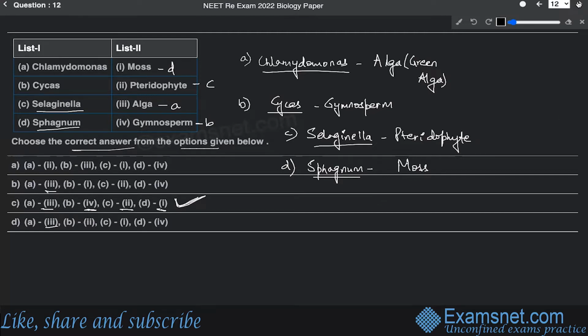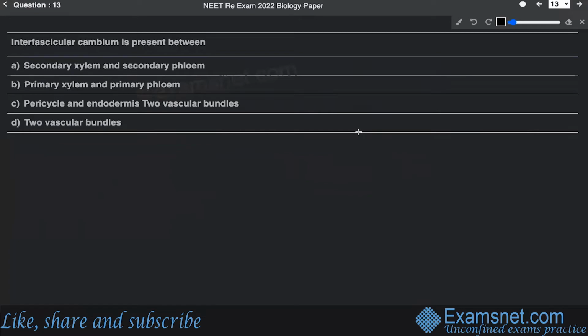Now, question number 13. Question number 13 says that interfascicular cambium is present between. All right. So basically, there are two types of cambium. One is called the interfascicular cambium, and the other is called the intrafascicular cambium. All right. So let me tell you about both the cases. We can just draw a figure to explain this.